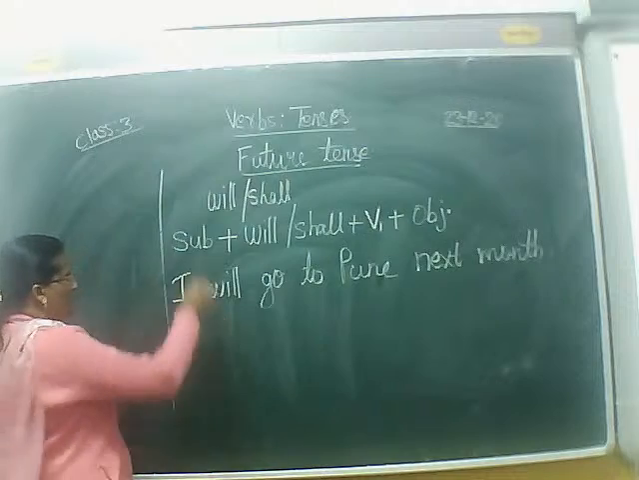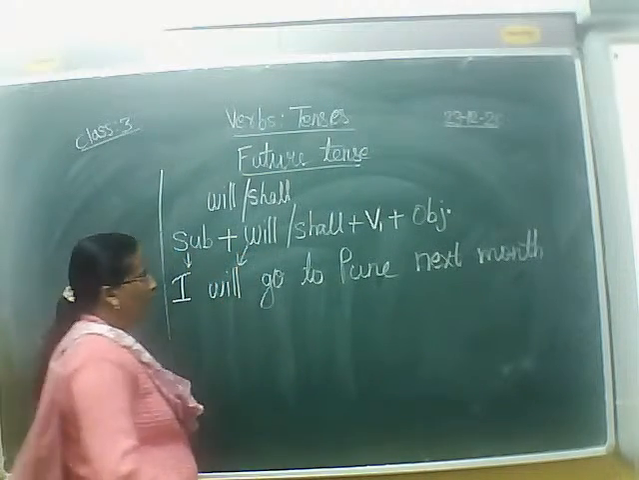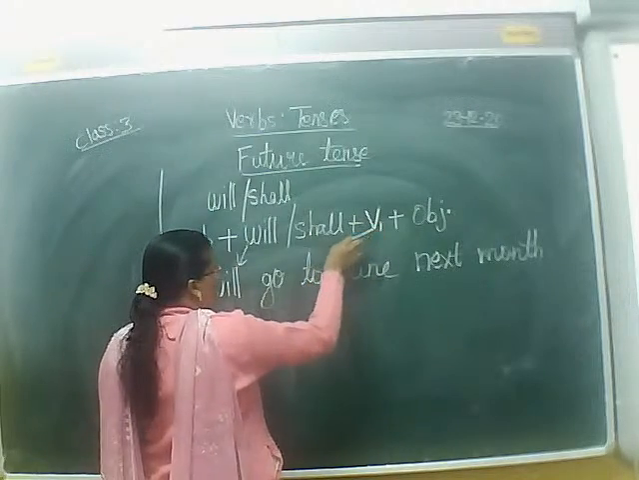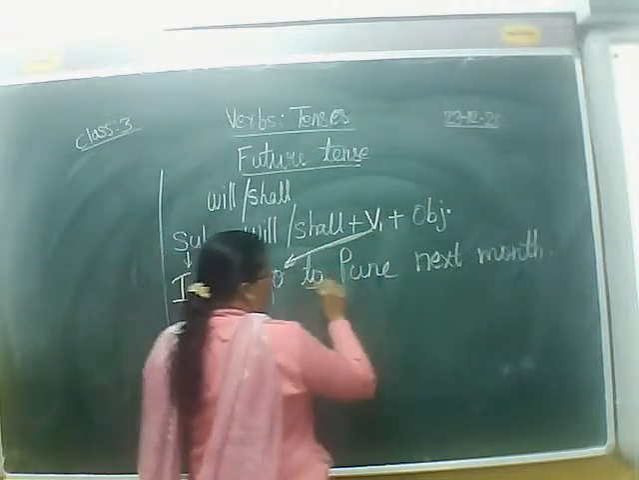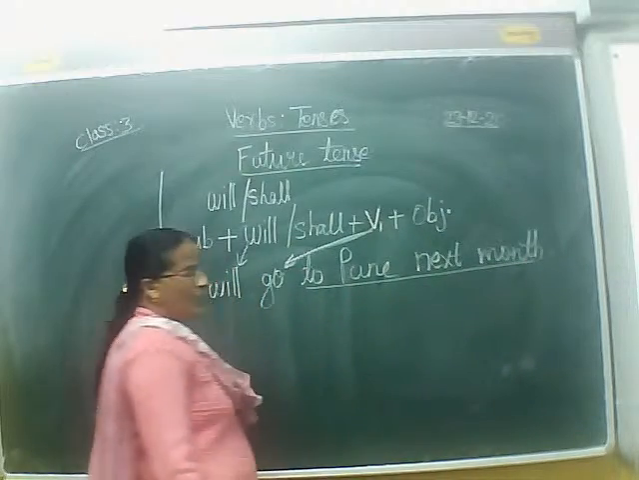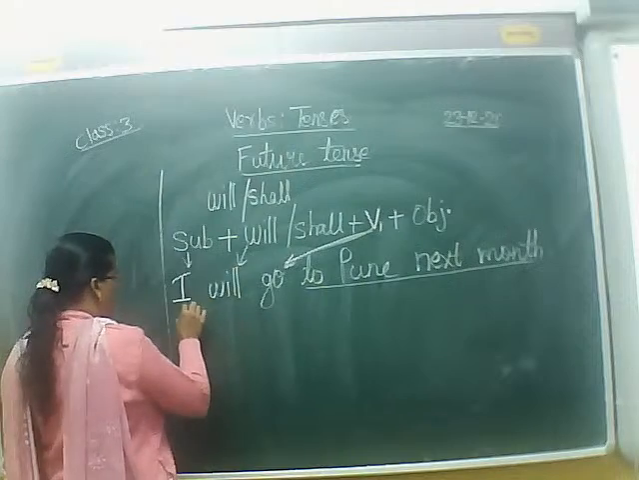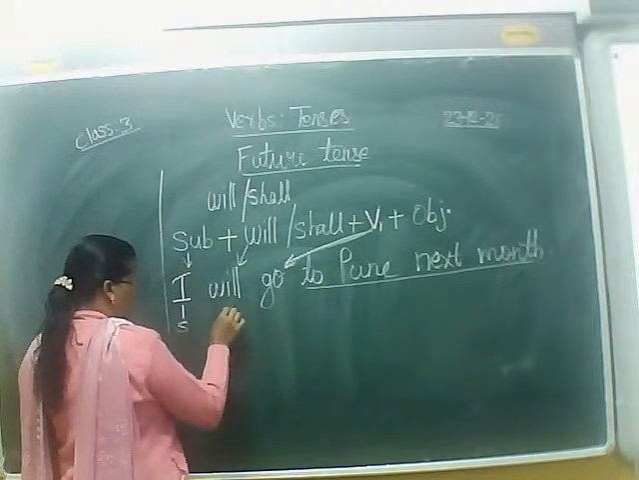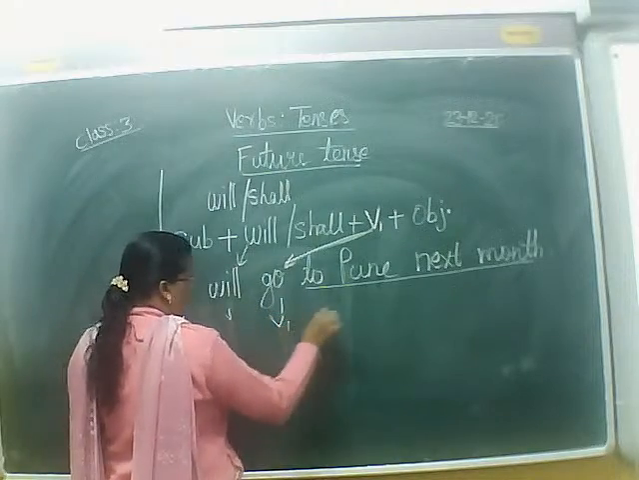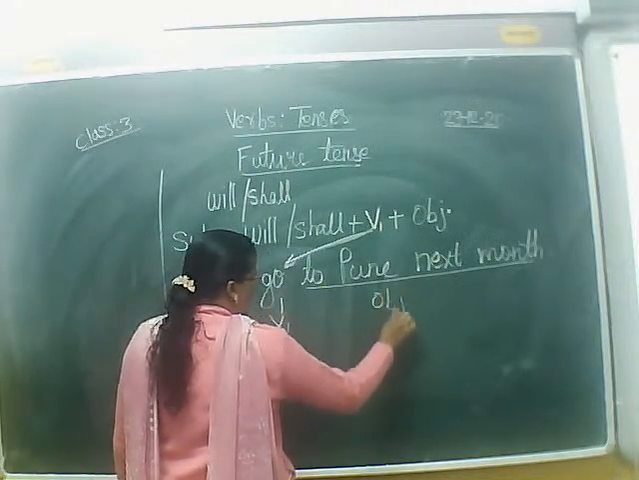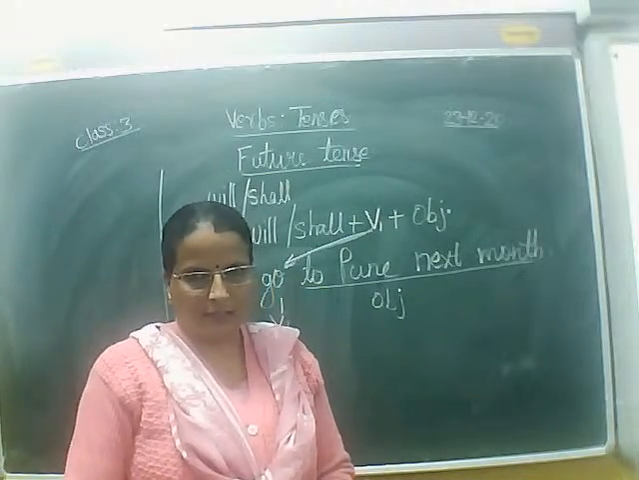You see here, I is the subject, plus will or shall, and V1 means first form of the verb, which is go, and to Pune next month is the object. So I hope students you understood it. This is subject, this is will or shall, this is V1, and this is object. Okay? I hope you understood, right?